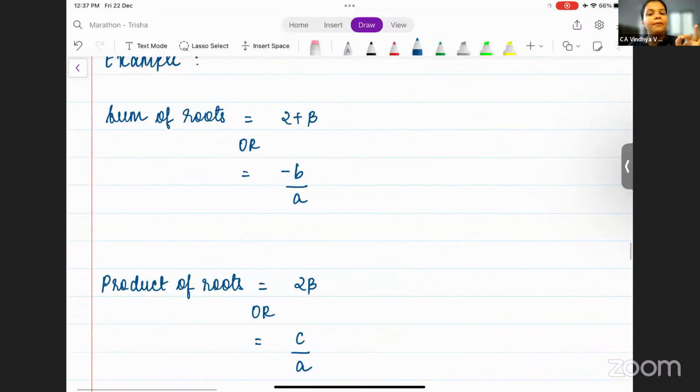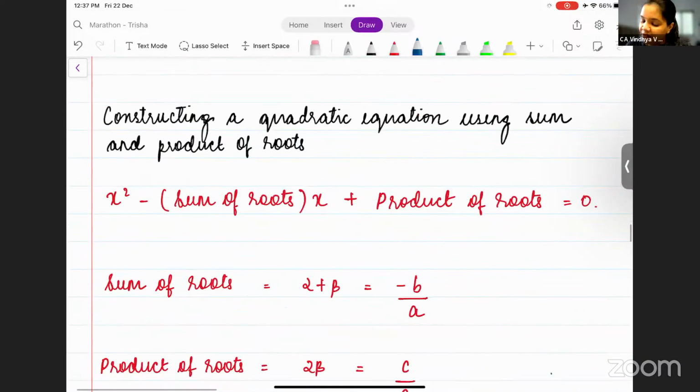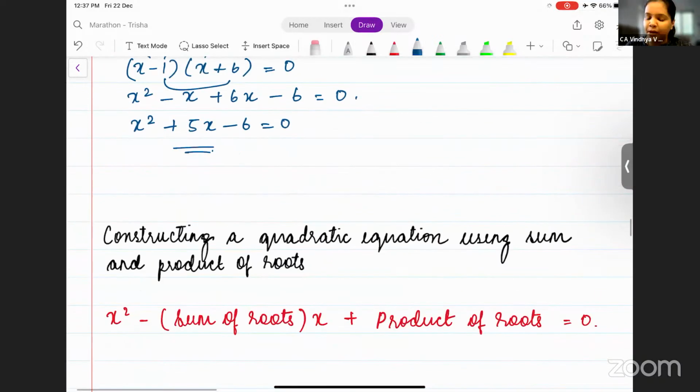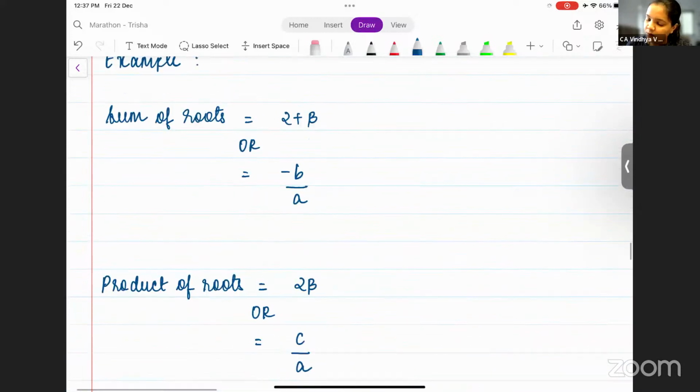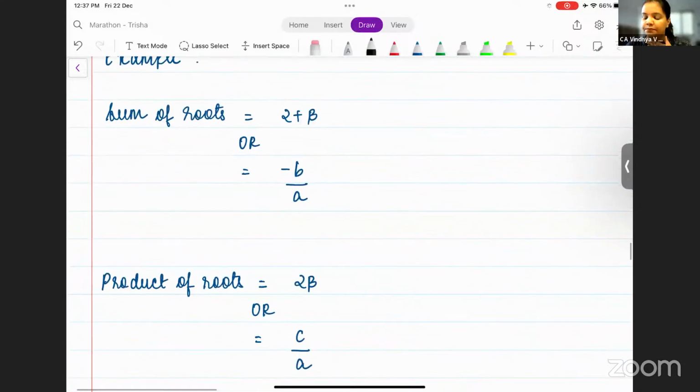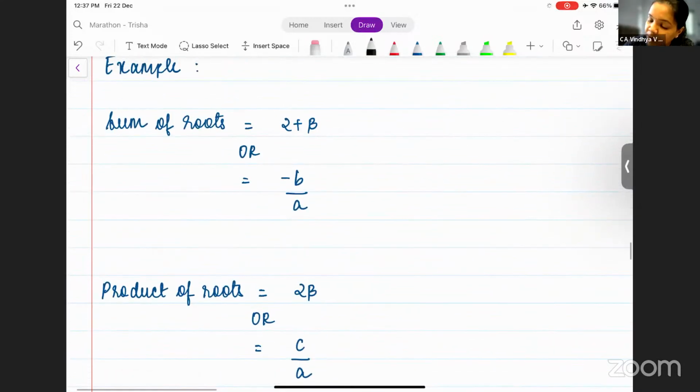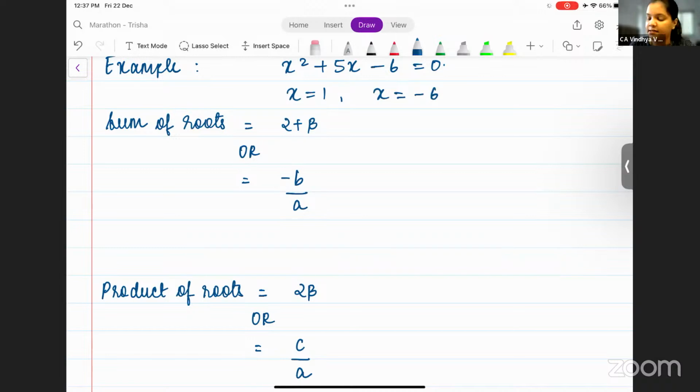Okay, let's use the same example to understand this. What were our two roots? Our two roots were 1 and minus 6, correct? Our equation was x square plus 5x minus 6 is equal to 0. Now the sum of the roots.